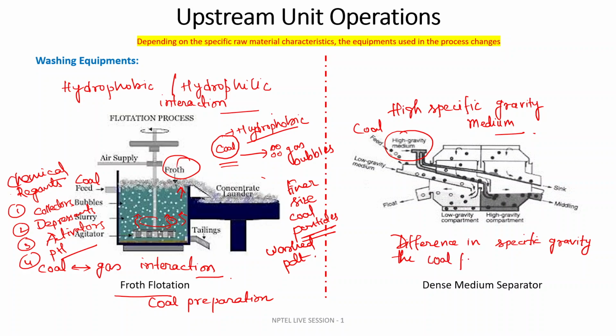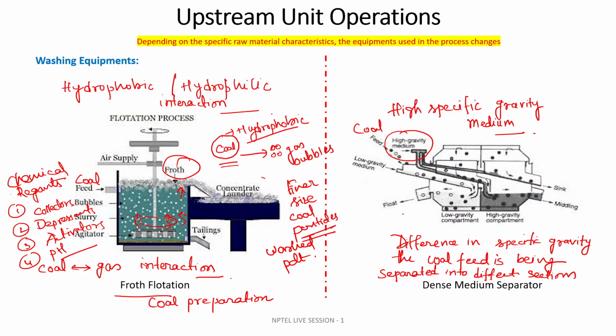the coal feed is being separated into different sections based on specific gravity or density.